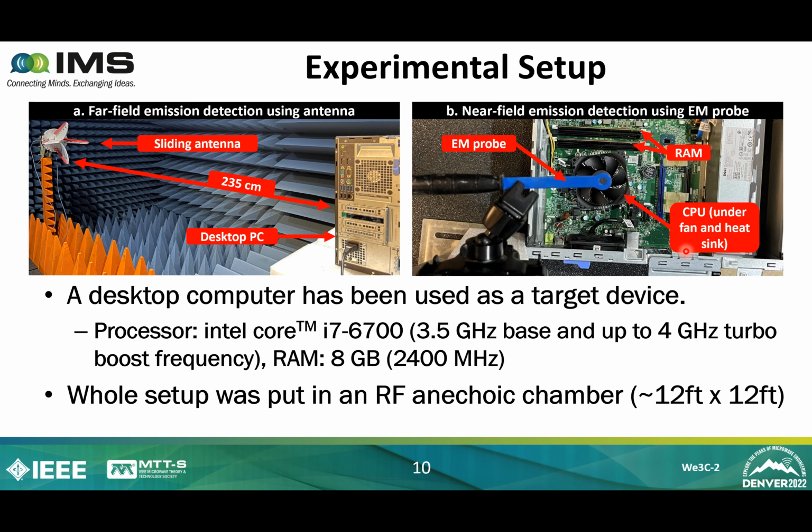So we have used an off-the-shelf desktop computer as our target device, which you can see here. It has an Intel Core i7-6700 processor with a base frequency of 3.5 GHz and 8 GB RAM operating at 2400 MHz or 2.4 GHz. The whole setup was put in a 12 by 12 feet anechoic chamber.